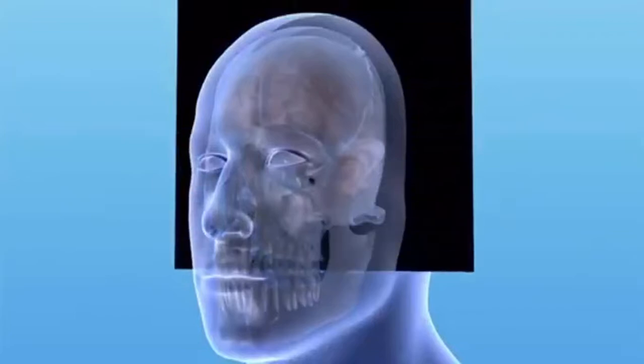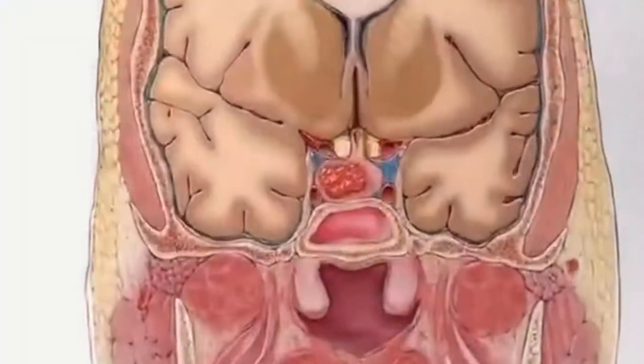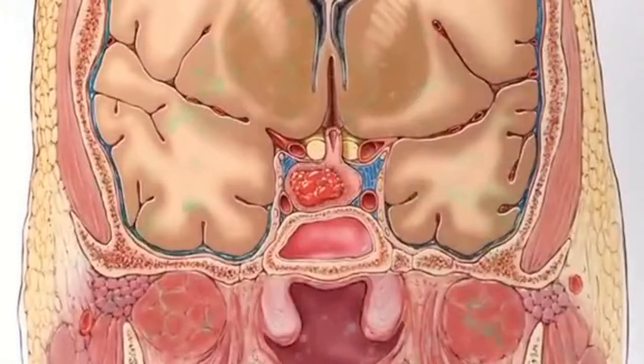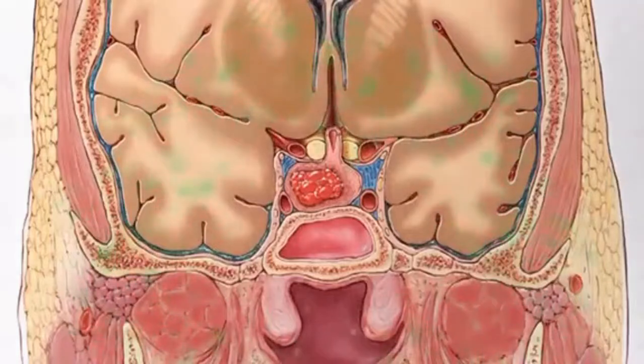And as lesions, whether it be a tumor or a cyst, grow within the pituitary gland, I kind of break it down to 3 problems they can cause. The tumor itself, because it arose out of the pituitary gland, can actually make one of the hormones the gland makes. And these are called secreting tumors. They can cause syndromes like hyperprolactinemia, elevated prolactin levels. They can cause Cushing's disease or acromegaly.